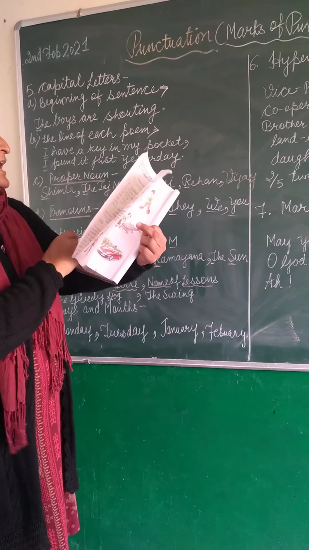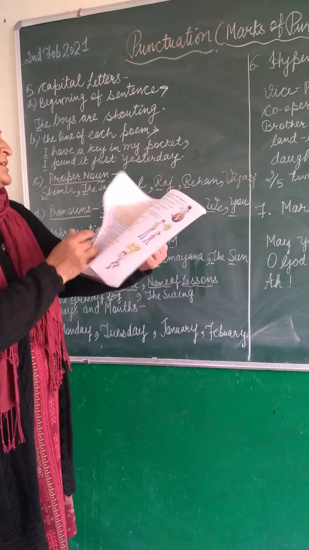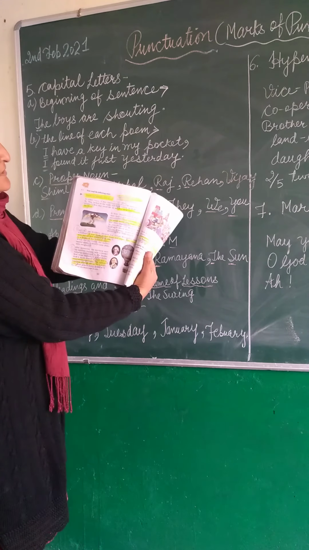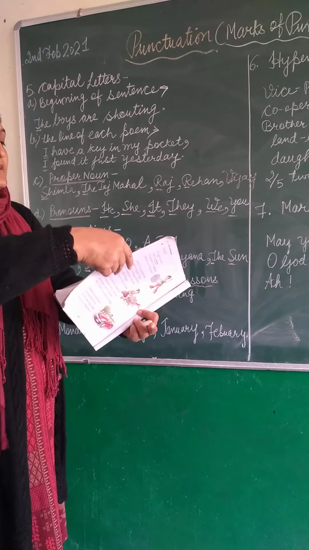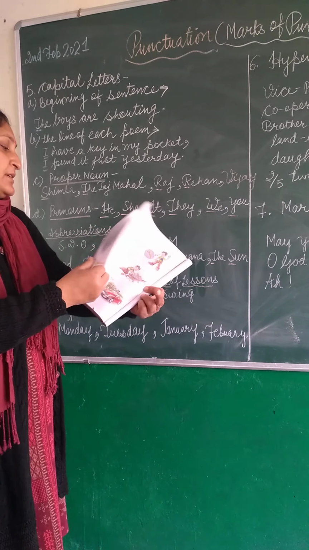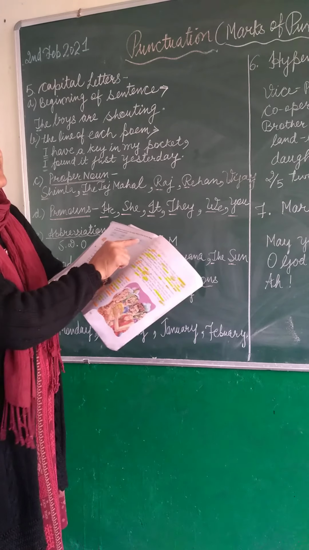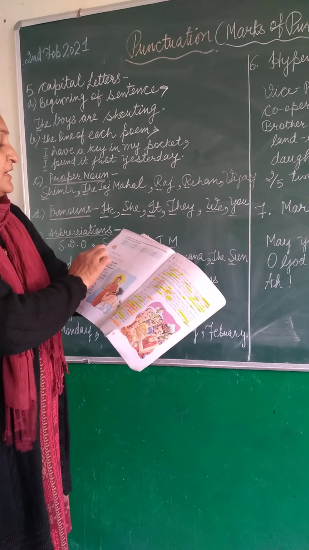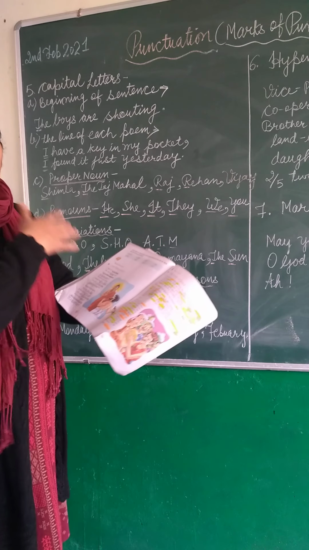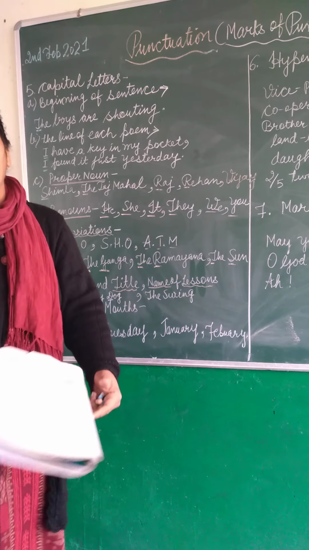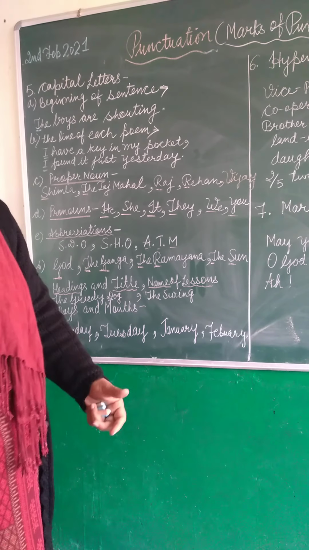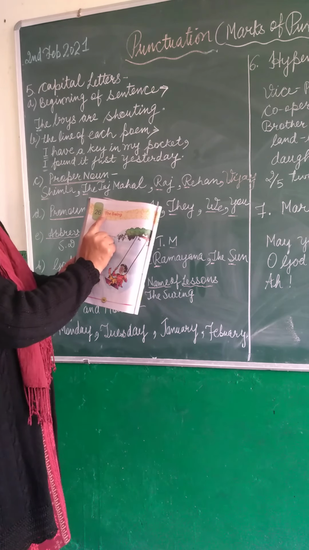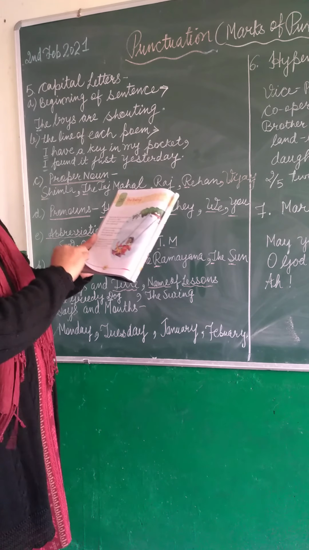How to start the name of a chapter. Look at here. Michael Learns to Fly. Next one is here, any chapter name, The 3 Rules. The Plate of God. T is capital, P is capital. The Plate of God. The 3 Rules. So headings are also written with capitals. I can also take an example from 2nd class book, The Swing. T is capital, S is capital. The Swing.